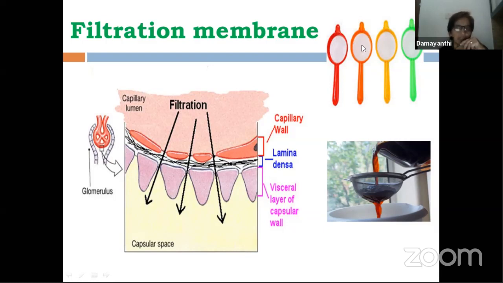In our day-to-day life, what we use is generally single layered, but the filtration membrane has 3 layers. So please have a look at this particular picture. All the students, your attention towards this small picture. Here, this blue color is Bowman's capsule, and this is the glomerulus, where you find filtration of blood taking place. This small area is magnified here, showing how the filtrate comes out after filtration.